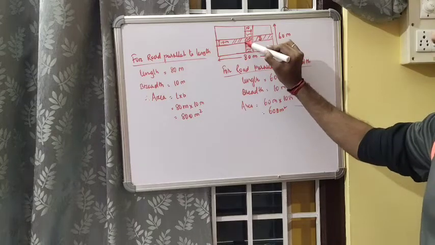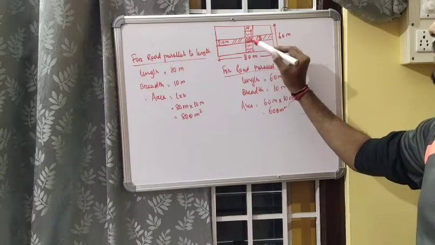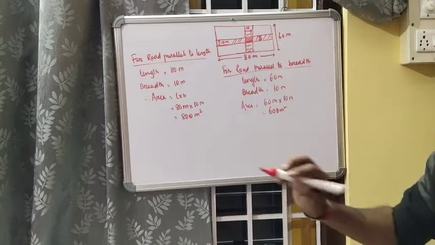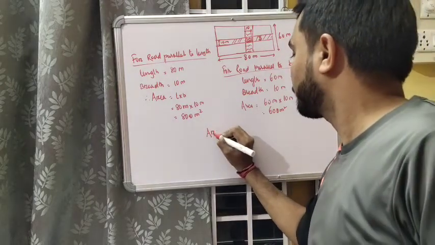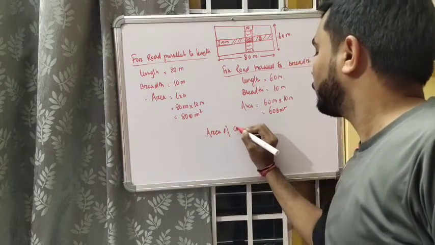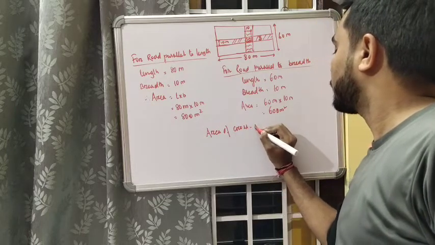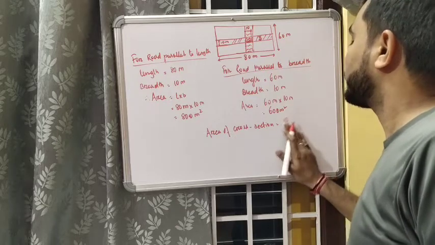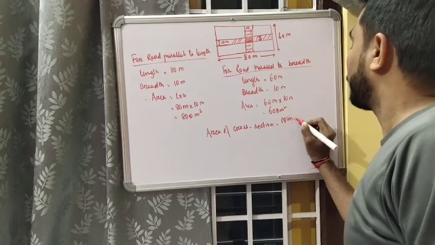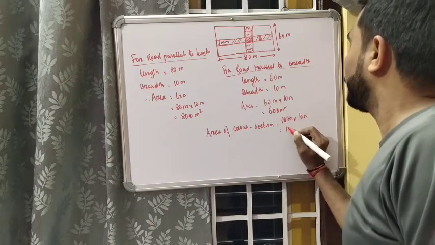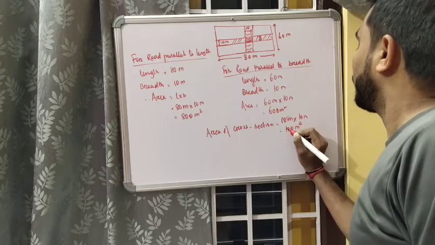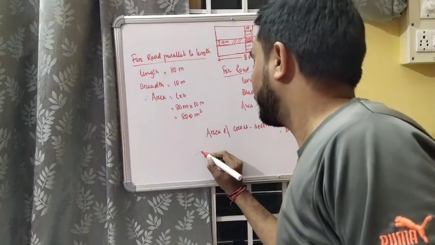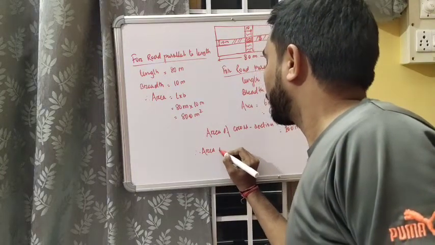Now this cross section is a square whose side is 10 meter. So you will write area of cross section. The cross section is a square of side 10 meter. So 10 meter into 10 meter will give you 100 meter square. So with this you can find the area of the cross road.